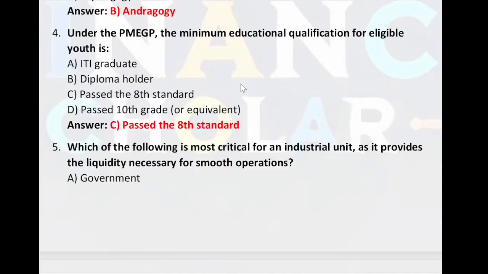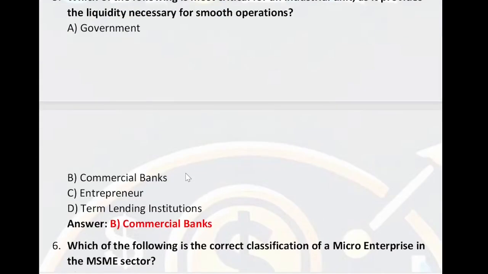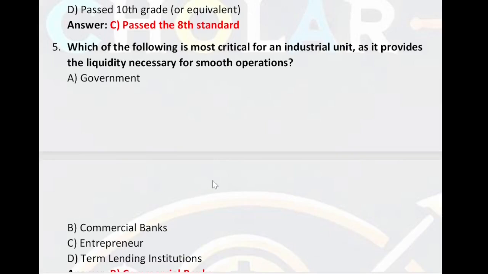Under the PMEGP, the minimum educational qualification for eligible youth is ITI graduate, diploma holder, passed 8th standard or passed 10th grade. So right answer is passed the 8th standard. Which of the following is most critical for an industrial unit as it provides the liquidity necessary for a smooth operation? Government, commercial bank, entrepreneur, term lending institution. So commercial banks are important for liquidity purpose.